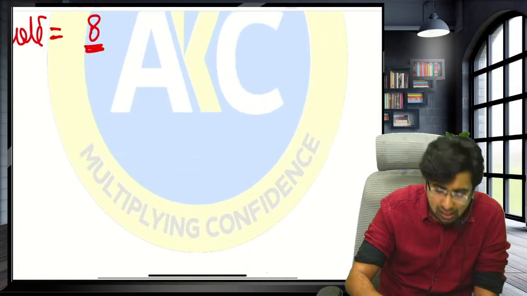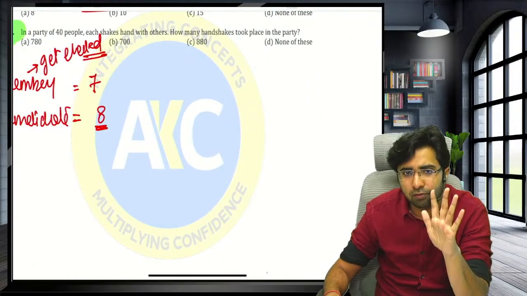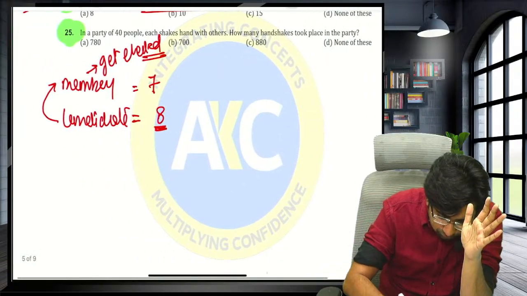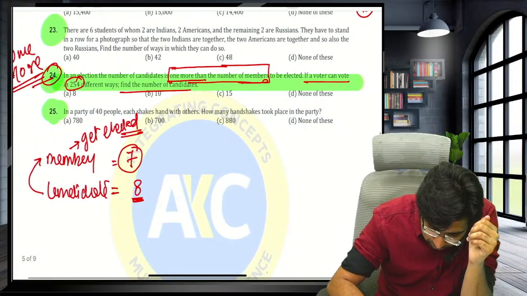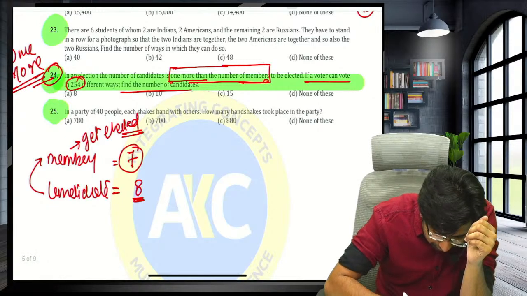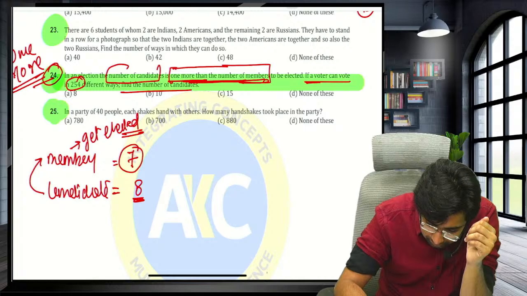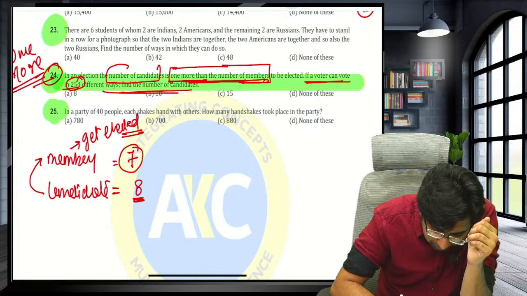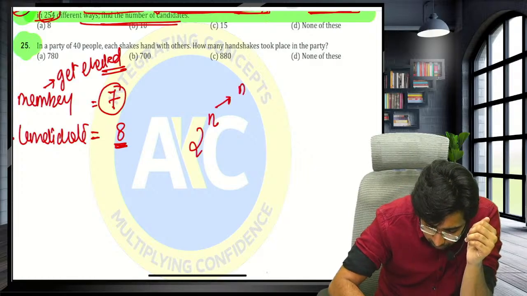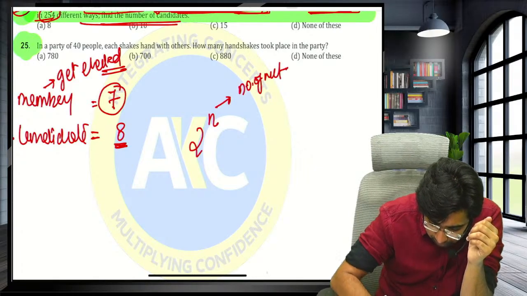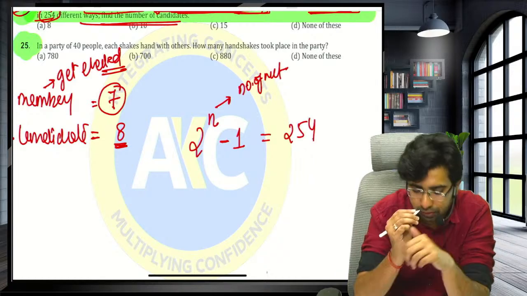Now see, guys, in how many ways can the voter vote? Sir, either the voter can vote in 1 way, 2 ways, 3 ways, 4 ways, 5 ways or 6 ways, or the voter can vote 7 ways. But the question is saying the number of candidates is 1 more than the number of members to be voted. If the voter can vote in 254 ways, find the number of candidates. So can I say, guys, 2 raised to the power n, where n is the number of members, minus 1 is equal to 254.